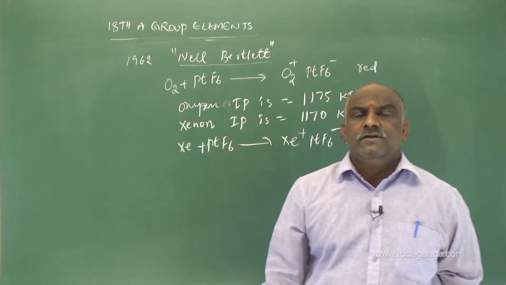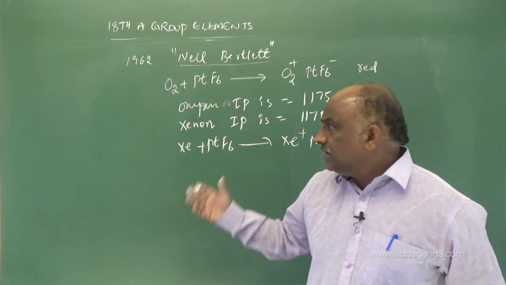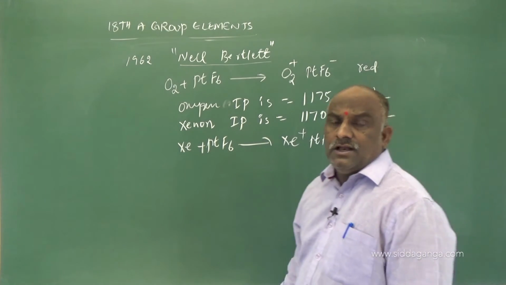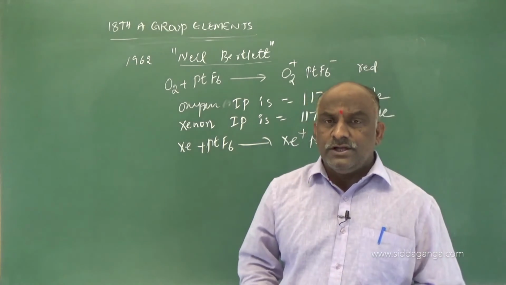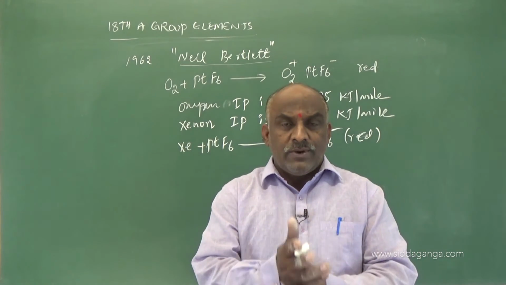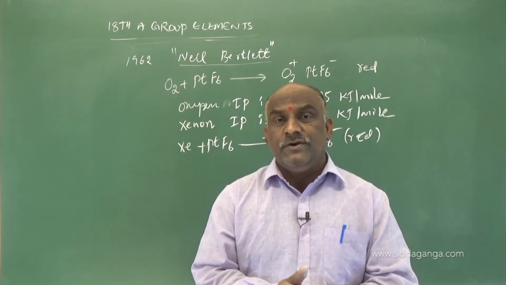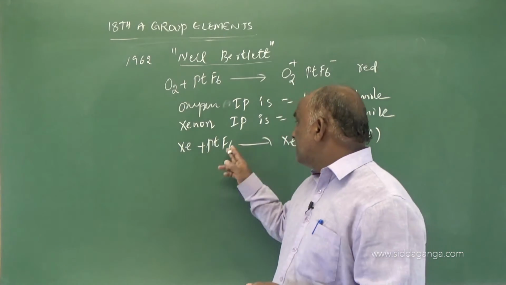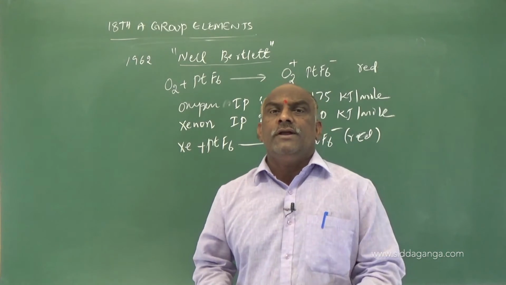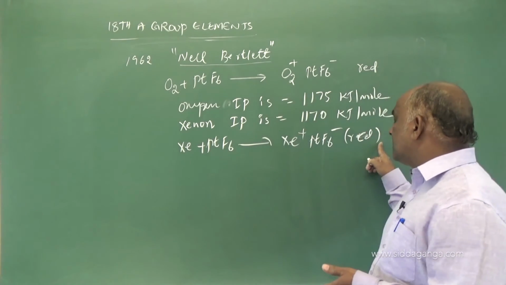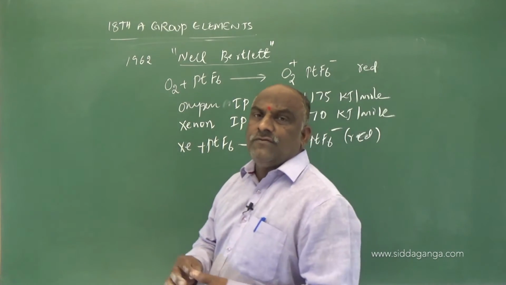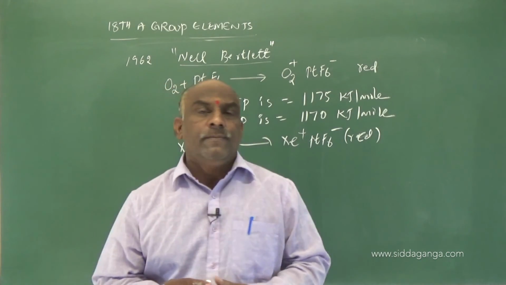Oxygen ionization potential value is 1175 kilojoules per mole, and the xenon ionization potential value is 1170 kilojoules per mole. Why should I not take the risk? I should do the experiment between xenon and platinum hexafluoride. What compound will I get? The same red color compound, called xenon hexafluoroplatinate(IV).